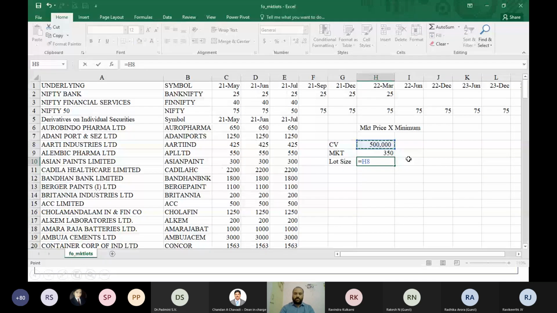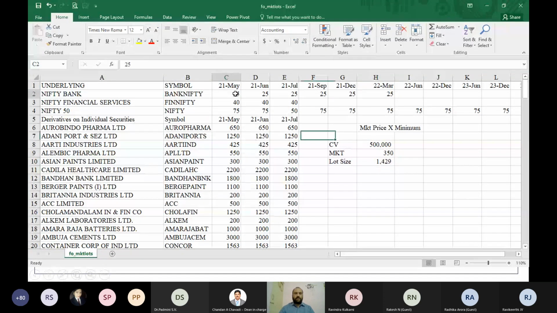If any odd number comes, they are going to round it off. That is why you can see all the round figures here. It's coming to 1,429. Instead of keeping 1,429, they can keep it as 1,500 shares, something like that, or they can keep it as 1,450 shares. So you'll be able to see here, that is how the Bank Nifty is derived, the quantity is derived. And also, this will not be changing on a regular basis.